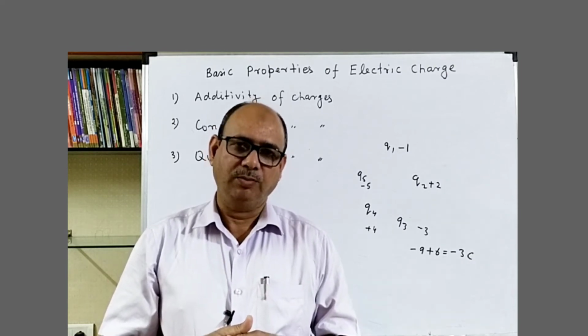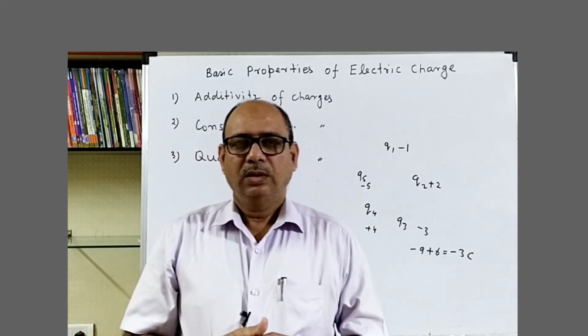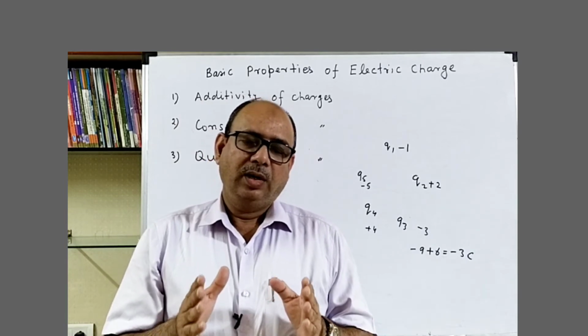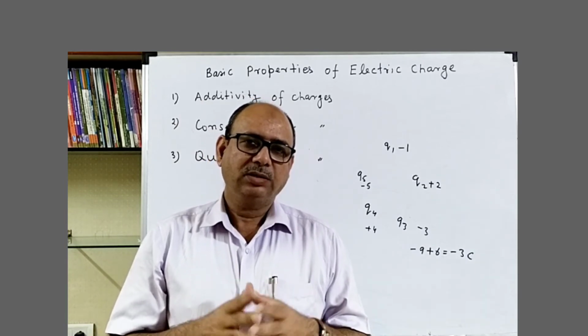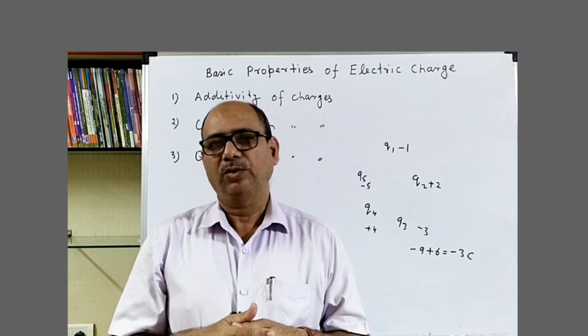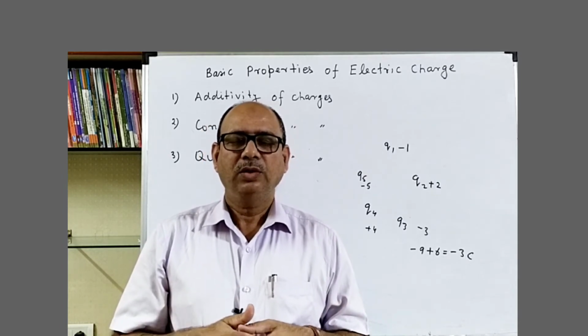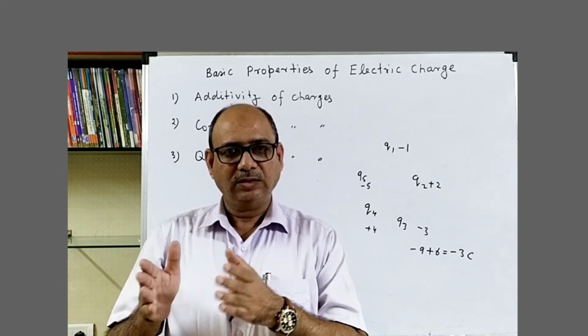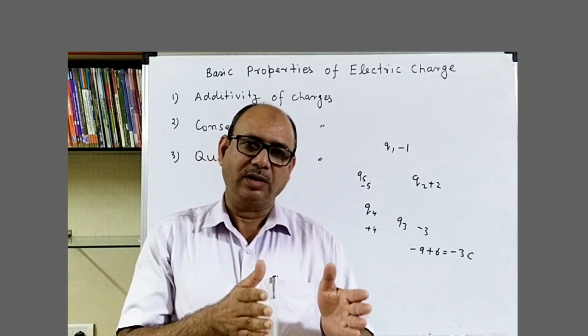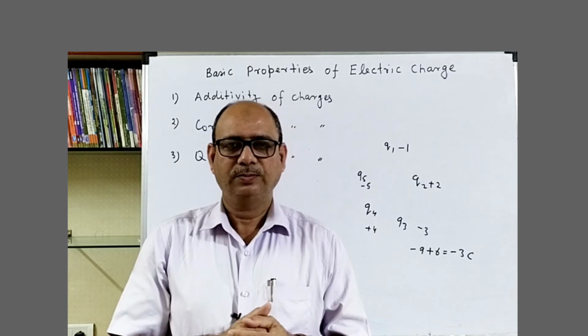Let me give a very simple example. Suppose electrons and protons are created from a neutron. Charge on neutron is neutral. That means before the creation of electrons and protons, net charge on the isolated system is 0.